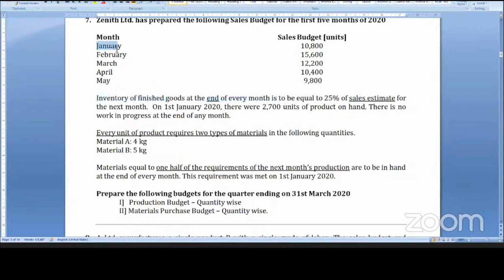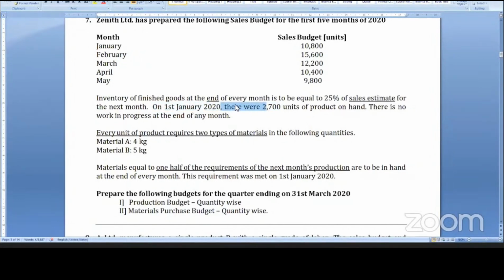So January end, closing stock of January is February month sales 25%. February month closing stock is March month sales 25%. March month closing stock is April month sales 25%. April month closing stock is May month sales 25%. And then on 1st January, opening stock is 2,700. So January opening stock is given.